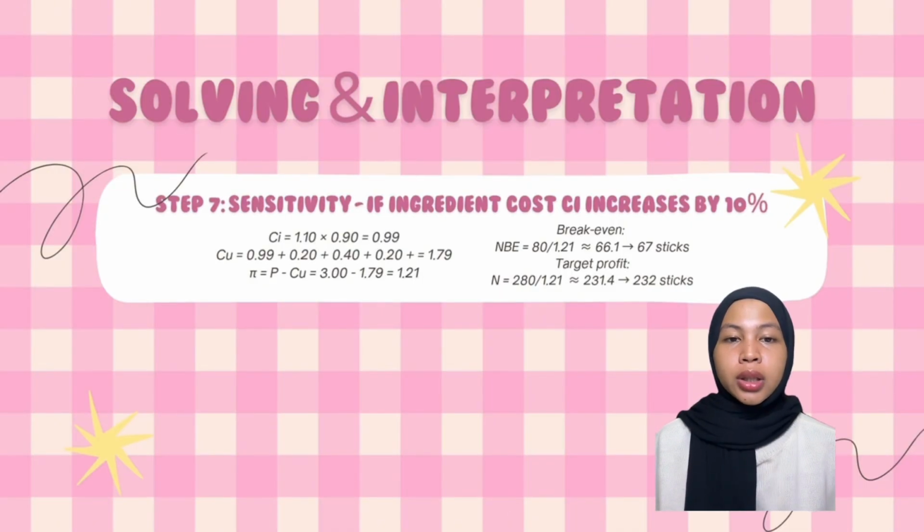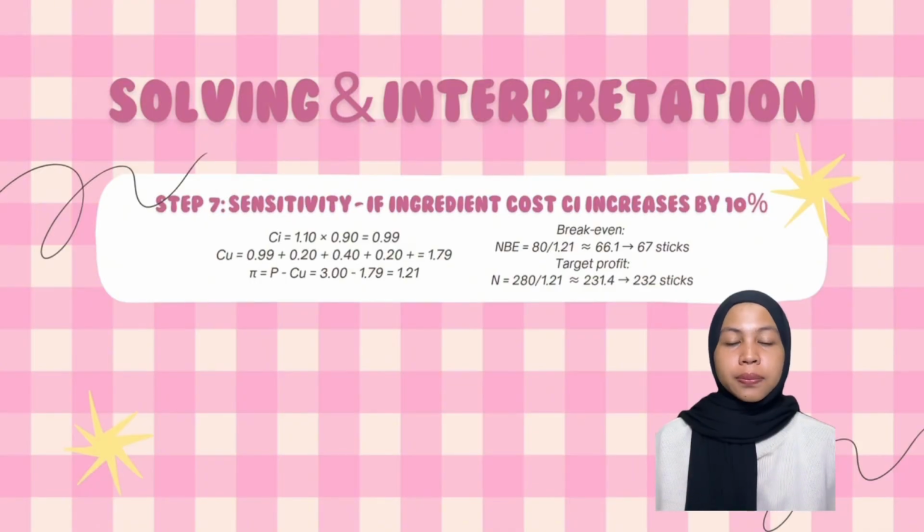Then we calculate the new profit per unit. Pi equals P minus CU, which is 3 ringgit minus 1.79, equals 1.21. This shows that our profit per stick dropped to 1.21.